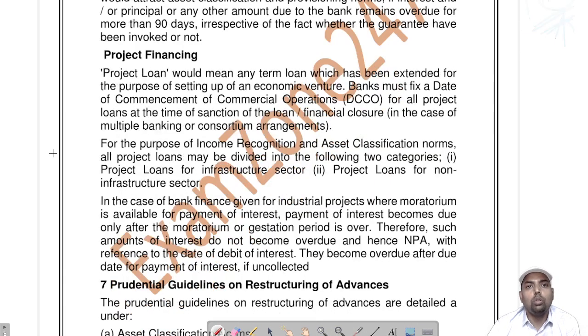Project loan. What is the project loan? A project loan means any term loan which had been extracted for the purpose of setting up an economic venture. The bank must fix the date of commencement of commercial operations, DCCO. Project financing means any term loan.